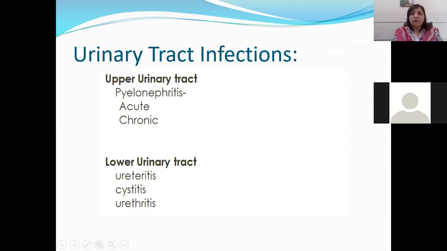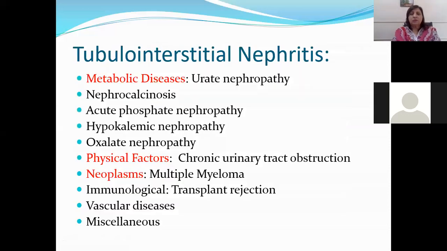Then there are physical factors like chronic urinary tract obstruction. Chronic urinary tract obstruction can occur because of stones in the kidney or because of certain tumors which can obstruct the outflow of the kidney, and in males it is mostly because of benign prostatic hyperplasia, which leads to urinary tract obstruction. Neoplasms: multiple myeloma kidney is another term we use for it. Myeloma you are going to study with your bones and joints, so it can also affect the tubules and interstitium.